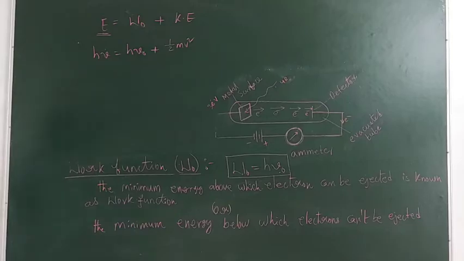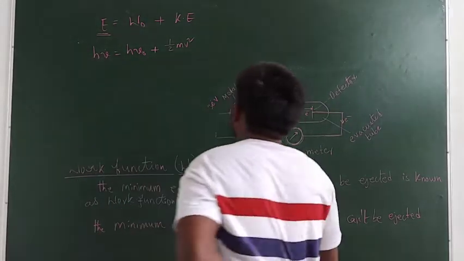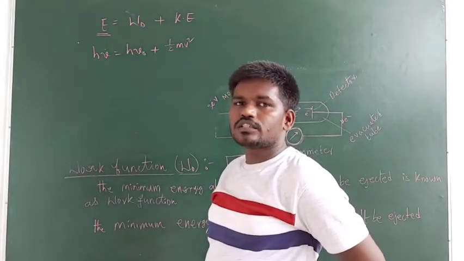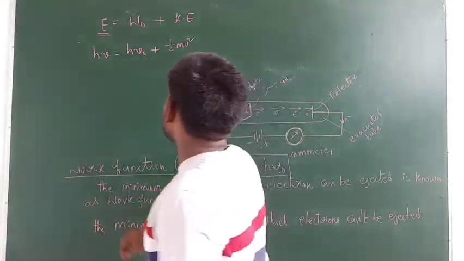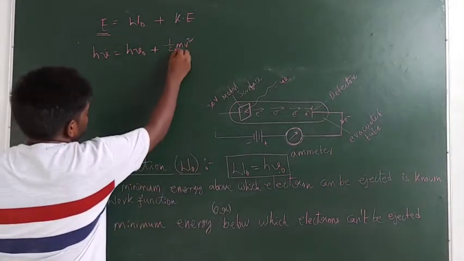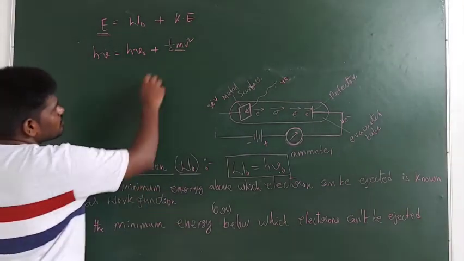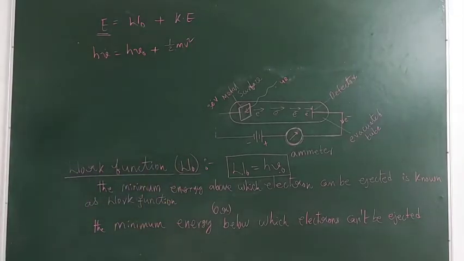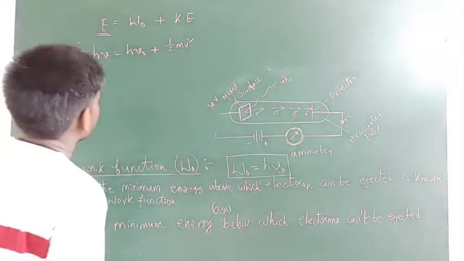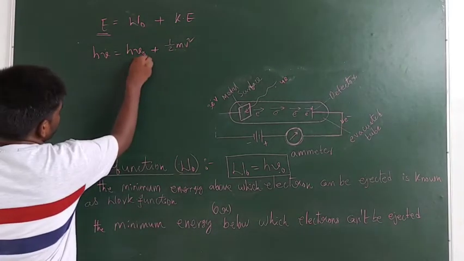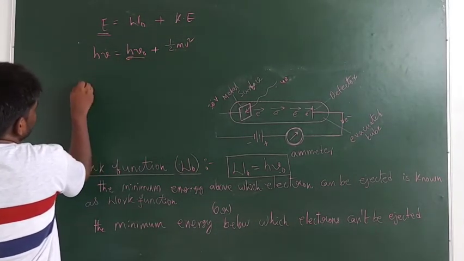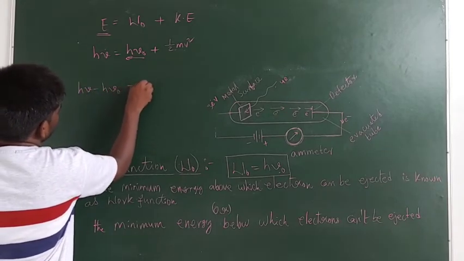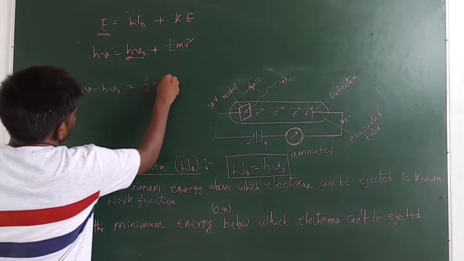Here we can derive an equation to find the velocity of the electron from this expression. Here m is the mass of the electron and v is the velocity of the electron which is ejected from the metal surface. Bring h nu naught to this side, then h nu minus h nu naught is equal to half m v square.